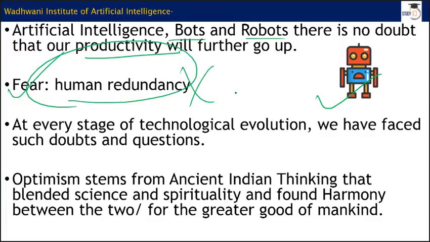They will be made redundant. Is it right or wrong? The thing is, it depends how we take these robots, AI and bots. Earlier, when mobile phones were introduced, people were worried about the post office and other things. There is a very old example of this: horse carts and cars.